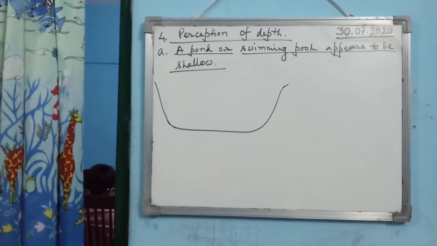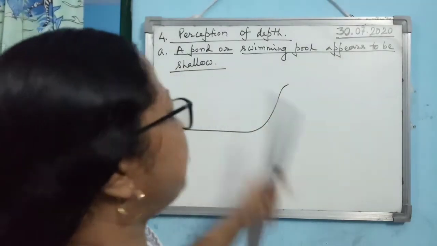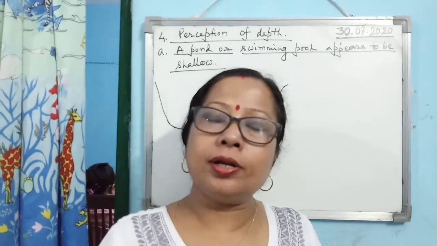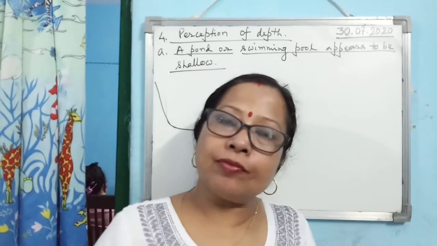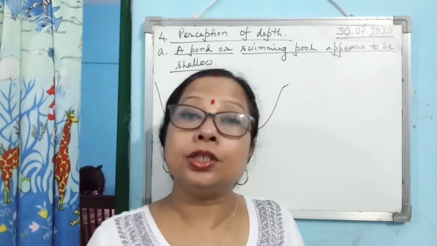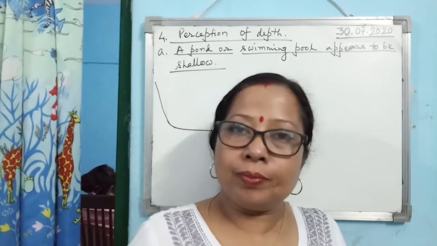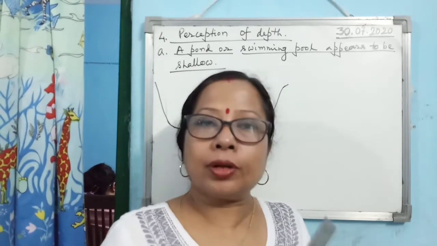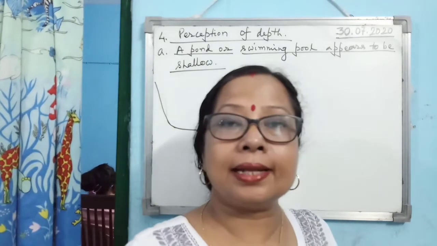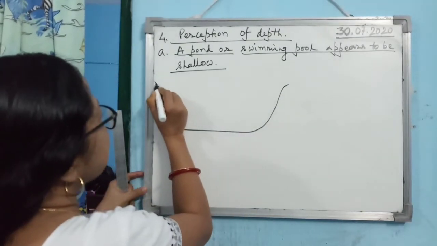Next one is perception of depth. A pond or swimming pool appears to be shallow. If you look at a swimming pool or a pond, then when you are observing the bottom surface of the pool or the pond from air, it appears to be shallow. Means the depth you are observing will appear to be less than the real depth. Alright, so let us try to find out why it is happening.